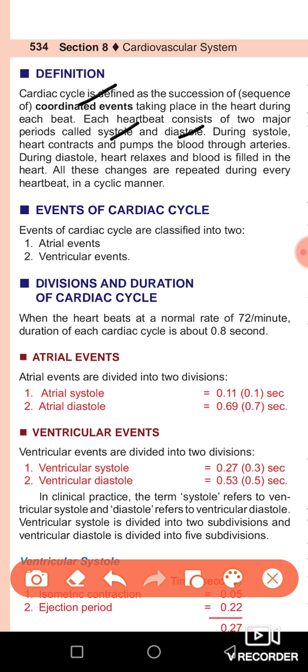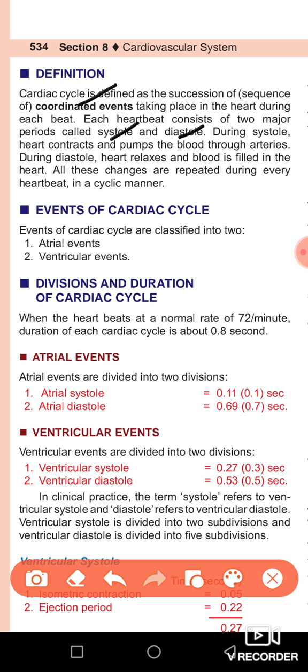This is the major concept about systole and diastole. You have to keep this in your mind. Systole is related to contraction, S with C, while during the diastole, relaxation occurs and the blood filling process occurs. During systole, there is a blood pumping out process. During the diastole, there is a relaxation period and a blood filling period.